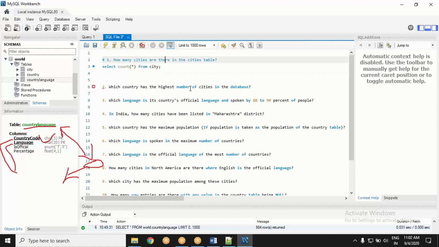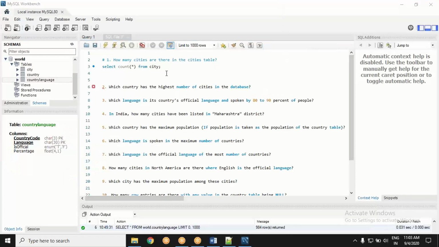So the first query is as simple as that: you wanted to count the rows from city. Will that give you the number of cities?